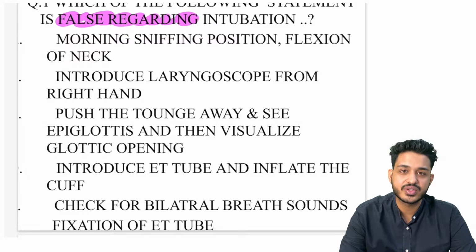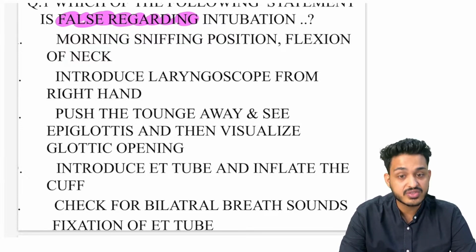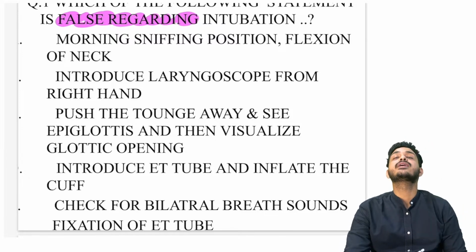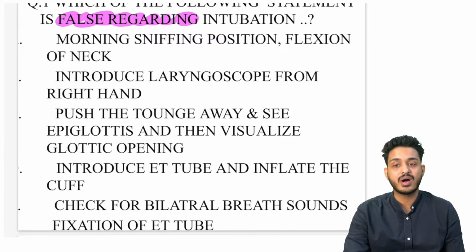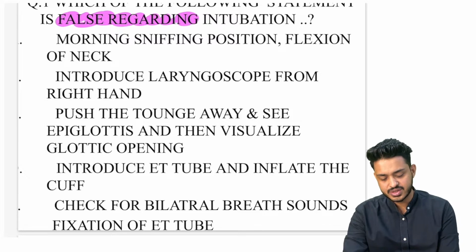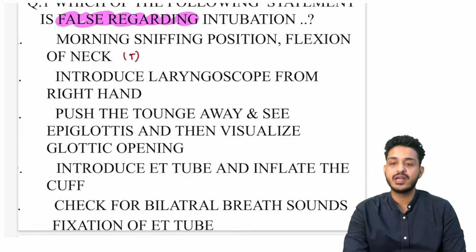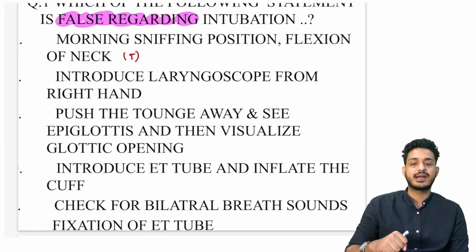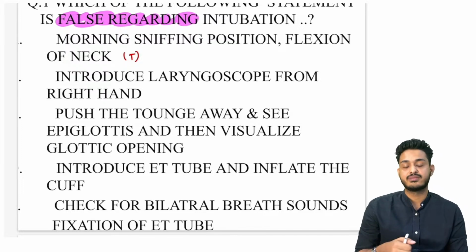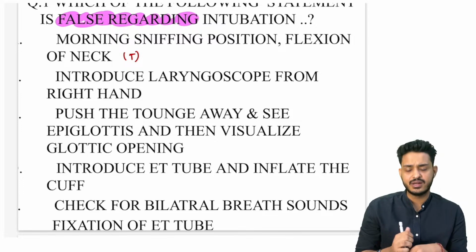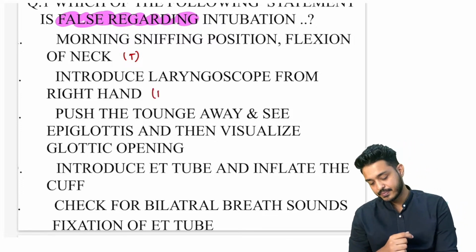द पोजीशन इज गोइंग टू बी मॉर्निंग स्निपिंग पोजीशन, और फ्लेक्शन ऑफ नेक शुड बी देयर, राइट? तो मॉर्निंग स्निपिंग पोजीशन, यू कैन ऑल्सो कॉल इट बार्किंग डॉग पोजीशन। तो इट इज अ ट्रू स्टेटमेंट। Introduce the laryngoscope from the right hand, so if it is non-dominant, for example I am writing from the right hand, it should be in the non-dominant hand, so it can be a false statement, right?